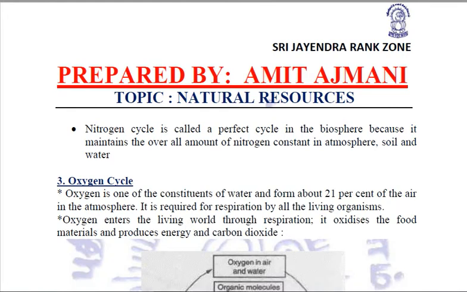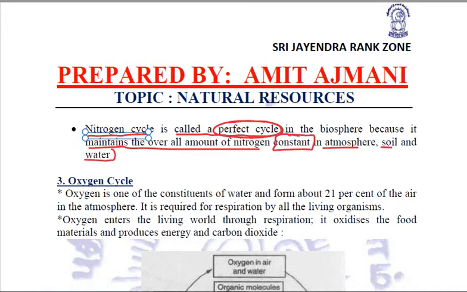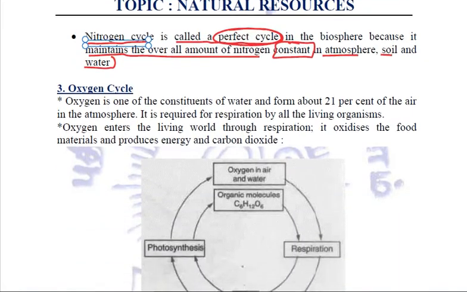Okay. Now, quite importantly, among all the cycles, the nitrogen cycle is called a perfect cycle. Why? Because it maintains the overall amount of nitrogen constant in the atmosphere, soil as well as water. That is why it is called a perfect cycle. Clear? Let's talk about the oxygen cycle next.